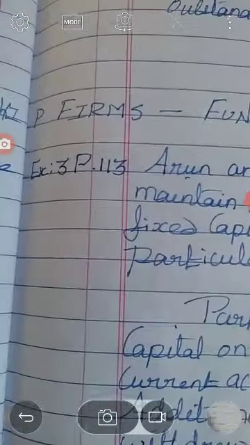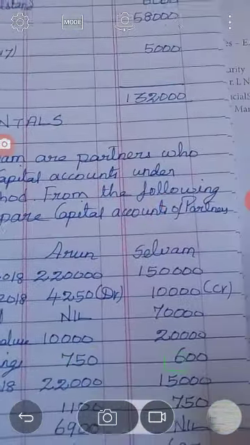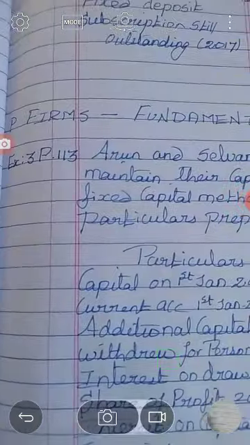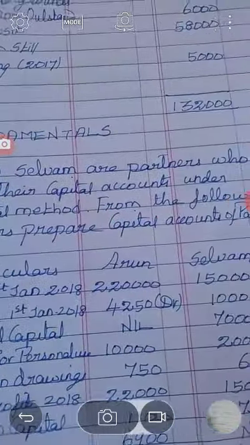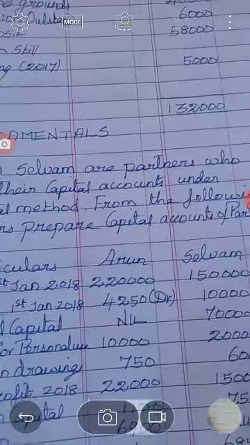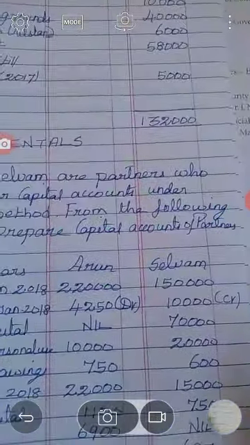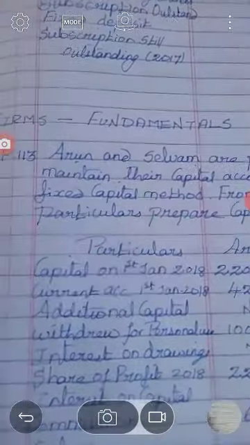The next sum, exercise 3, page number 113. Arun and Selvam are partners who maintain their capital accounts under fixed capital method. From the following particulars, prepare capital account of the partners.